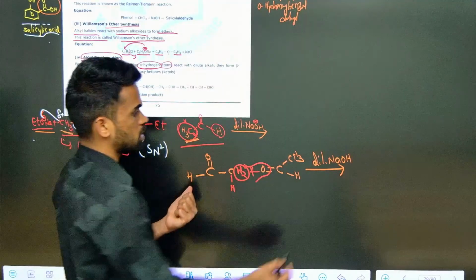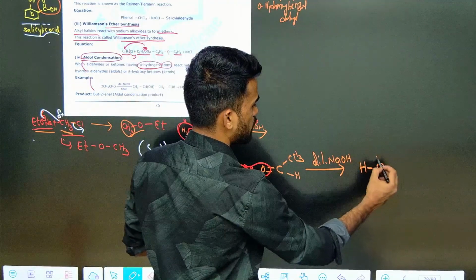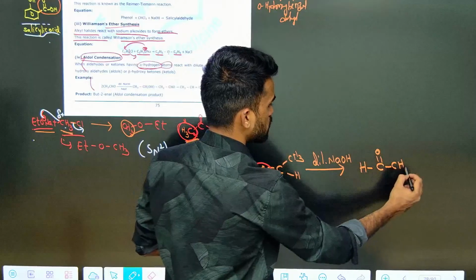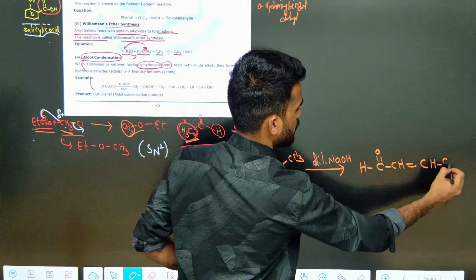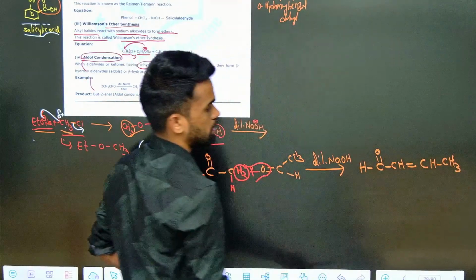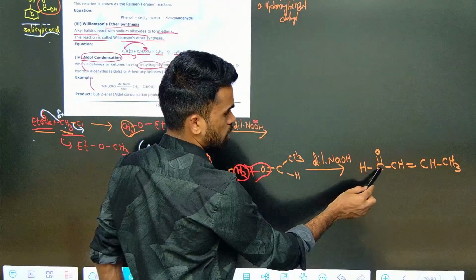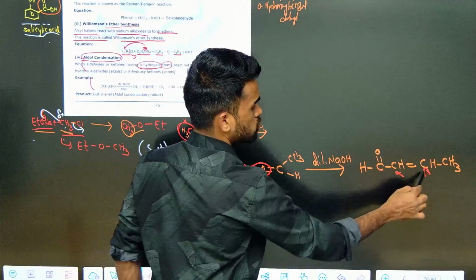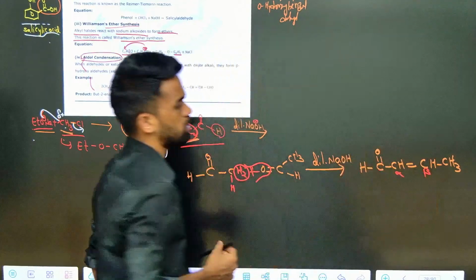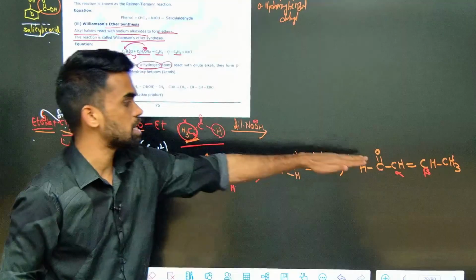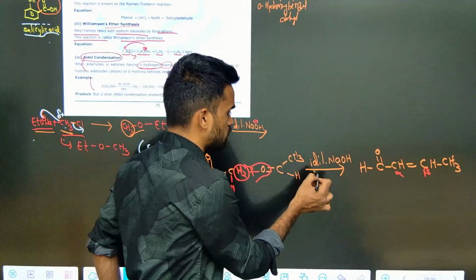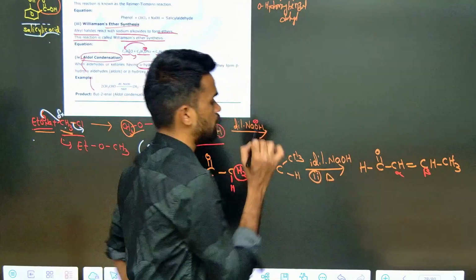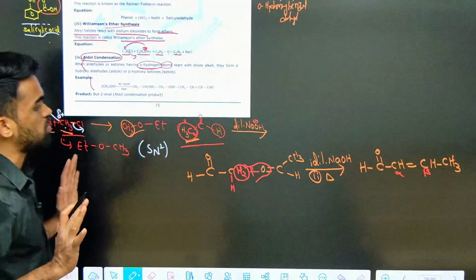Now what is the product forming? H, C double bond O, CH double bond with this carbon, H, CH3. This is what the final product will be. You can see, with respect to the carbonyl group, alpha, beta. So we got an alpha beta unsaturated carbonyl compound. This is the final product in aldol condensation. Heating gives you this compound. This is what happens here.